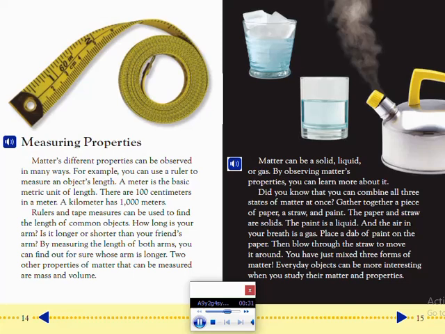Place a dab of paint on the paper, then blow through the straw to move it around. You have just mixed three forms of matter. Everyday objects can be more interesting when you study their matter and properties.